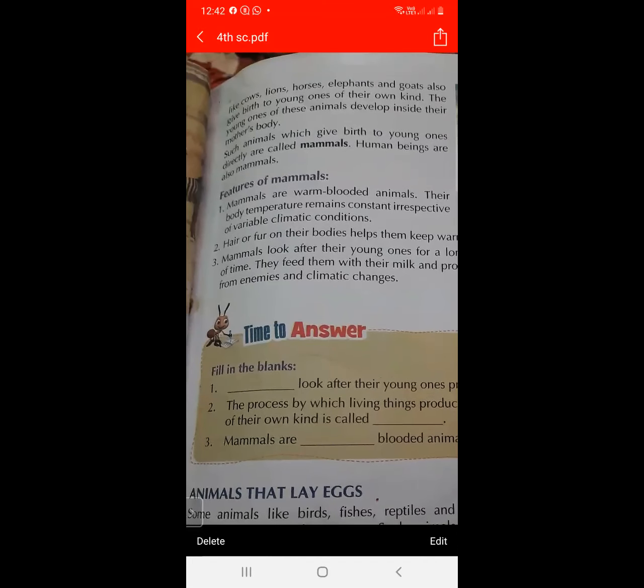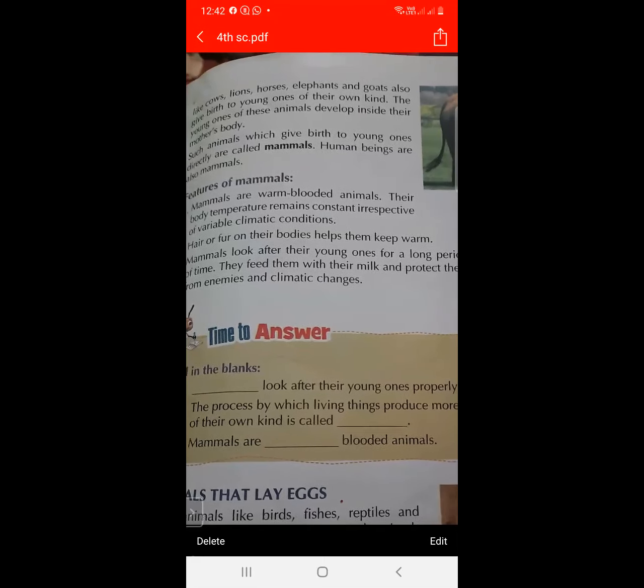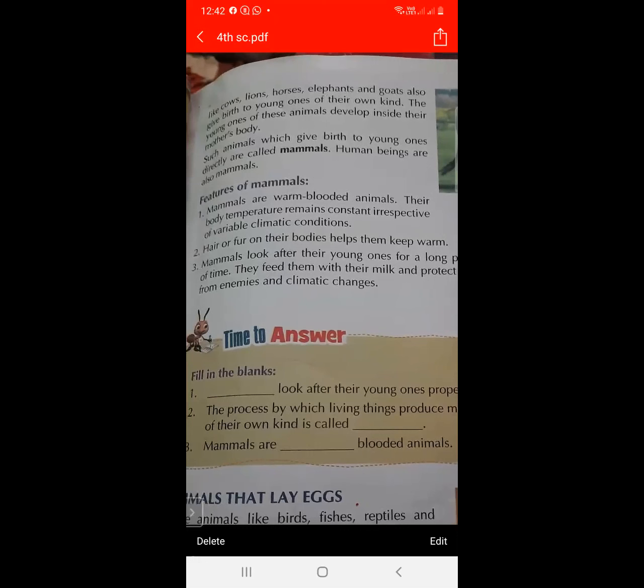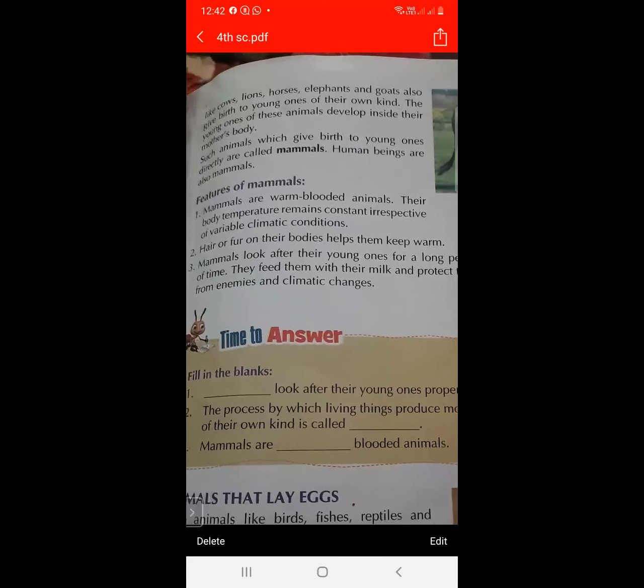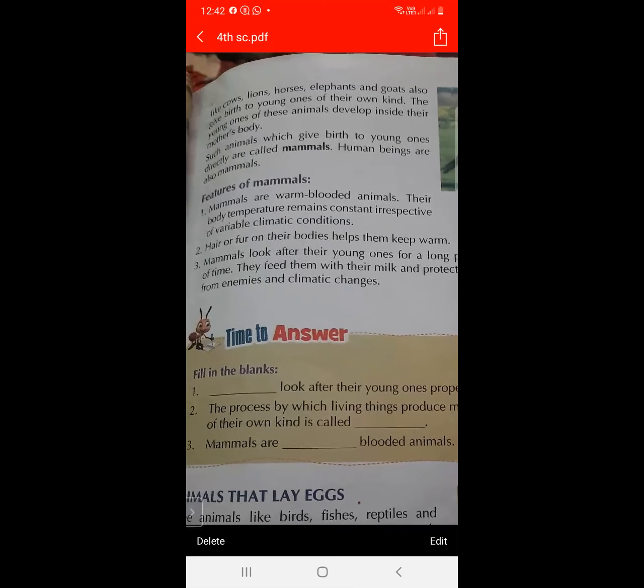And what is another feature of mammals? They have fur or hair on the body, and because of the fur or hair, their body is always warm. And next, mammals look after their young ones for a long period of time. They feed them on their milk, and they protect them from enemies and climate change.